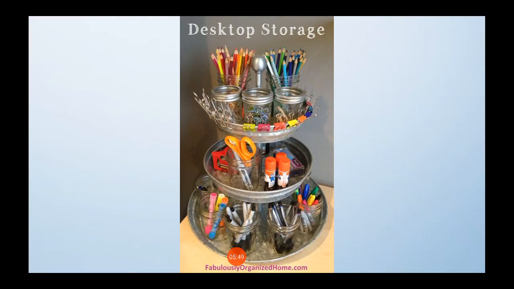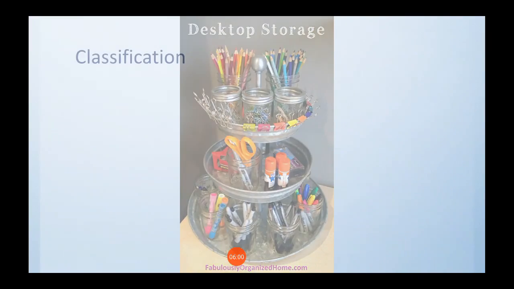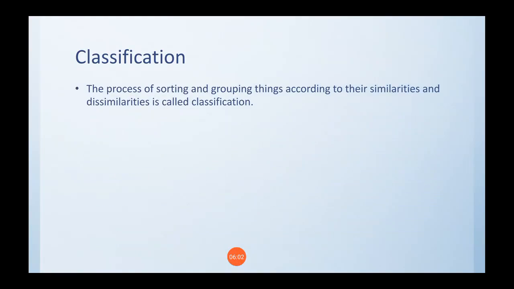But what about the manufacture? It is made of wood, and this thing is made of latex of the tree. Dissimilarities, right? Then that comes under the category called classification. The process of sorting and grouping things according to the similarities and dissimilarities is called classification.